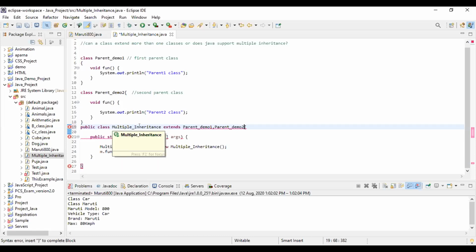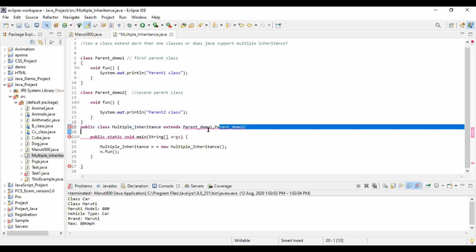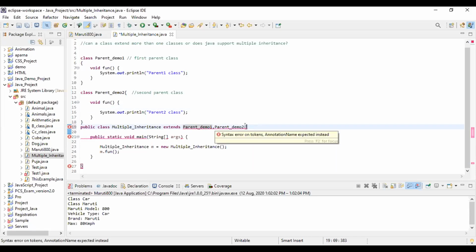MultipleInheritance is a child class that extends ParentDemo1 and ParentDemo2. In multiple inheritance we call two classes, and that's why multiple inheritance is not supported in Java. Understood? Yes, ma'am.